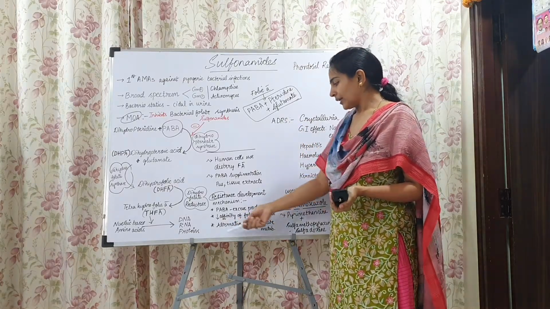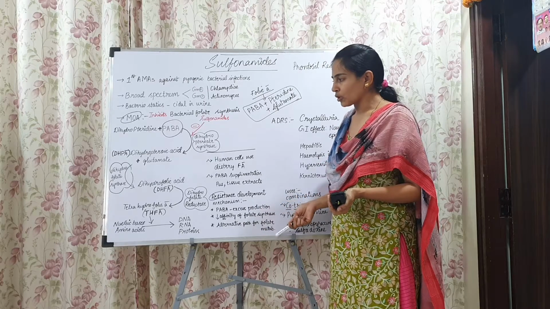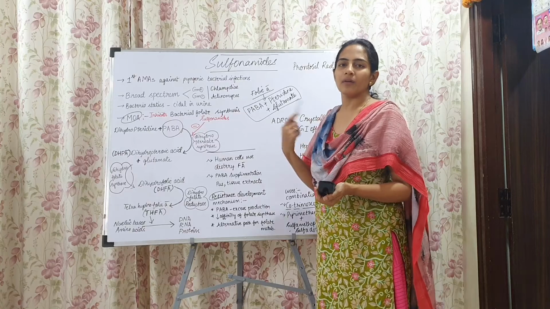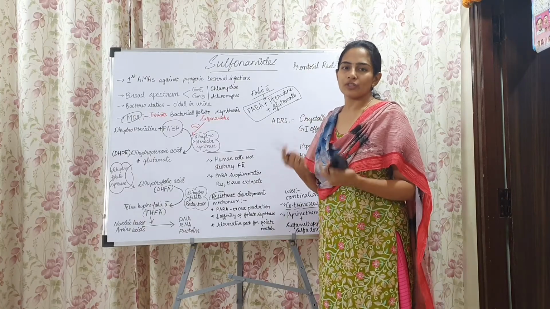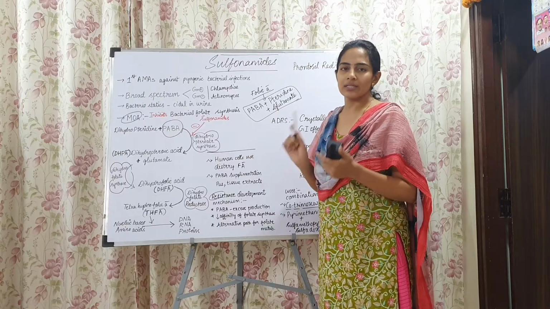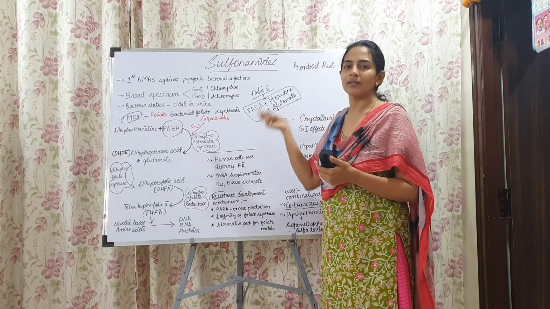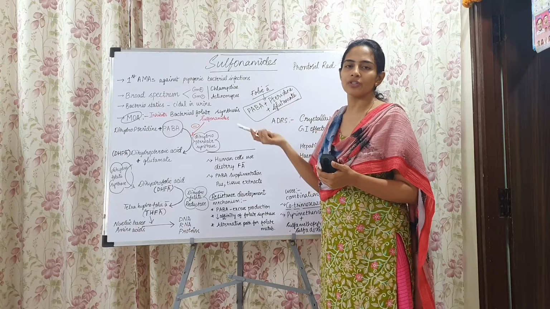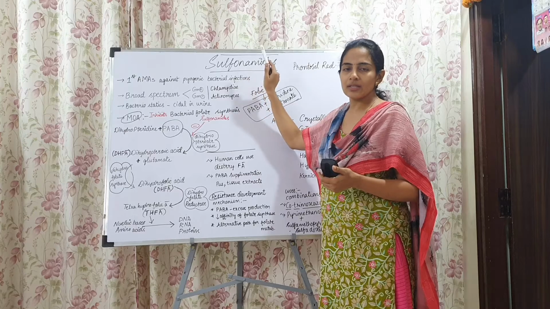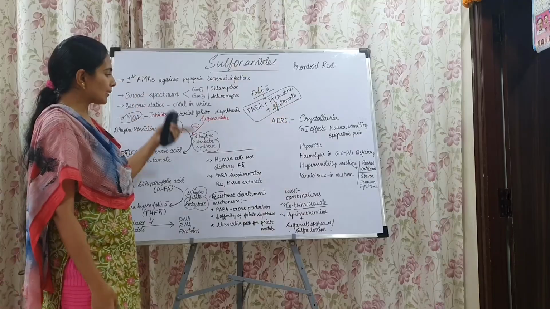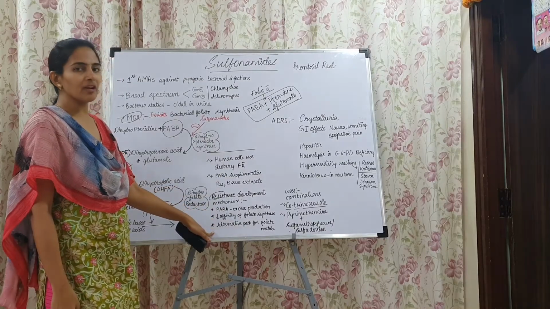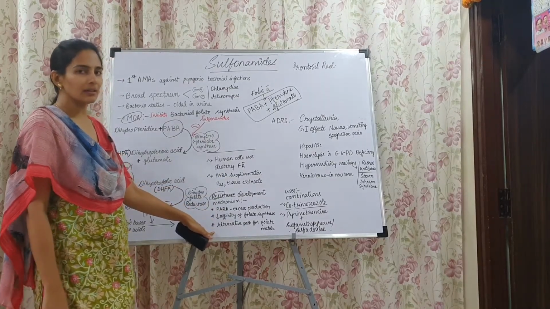Next thing is an alternative path for the folate metabolism. Not this path, some other path will be followed by the bacteria that will be helpful for the production of folic acid, which will be further helpful for DNA, RNA and protein synthesis. Thus bypassing this, some other process will be helpful for the formation of DNAs and RNAs, suppressing the activity of the sulfonamides. So that is about the mechanism of action and the resistance mechanisms developed by the organisms against sulfonamides.